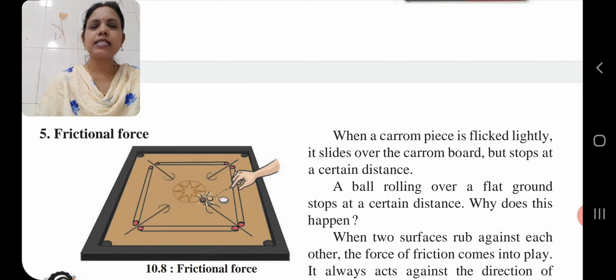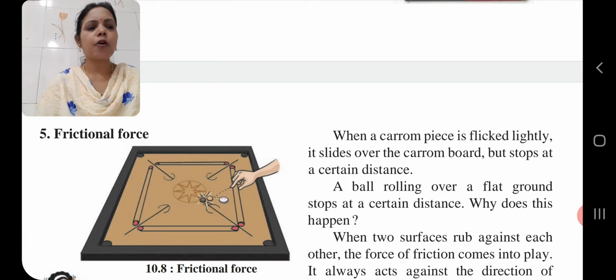Or you can say, because of this rough surface, we can walk on the ramp without falling. If it were smooth, there would be a chance of falling, but because it is rough, it is not possible to fall.